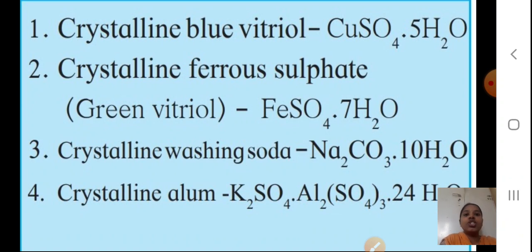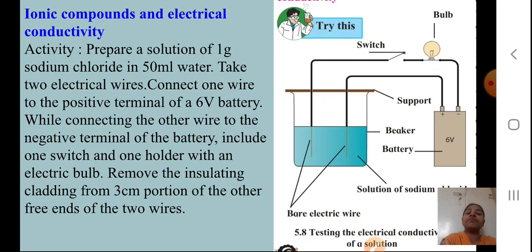So the 10H2O is already present in that. For example, if I take crystalline washing soda, Na2CO3 will be its structure, and in that structure these 10 water molecules will be present. I hope you understood this. We'll continue. Now the ionic compounds and electrical conductivity. Now we will see whether the ionic compounds which you studied conduct electricity. We will see that by doing this activity.